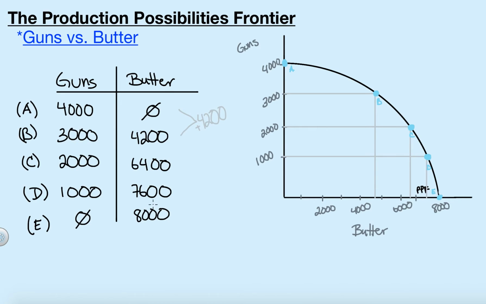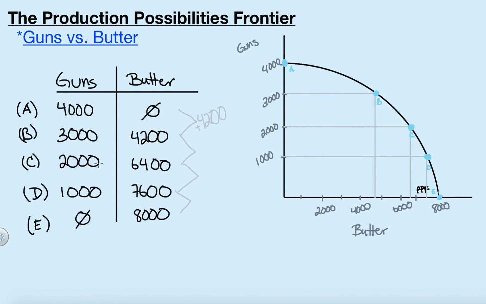And down here, if we're producing nothing but butter and we start producing some units of guns, we would increase 1,000 units, even though we would only be giving up 400 units of butter. So let's follow this all the way down, looking at it from the guns aspect. We give up our first 1,000 units of guns and we get 4,200 units of butter.